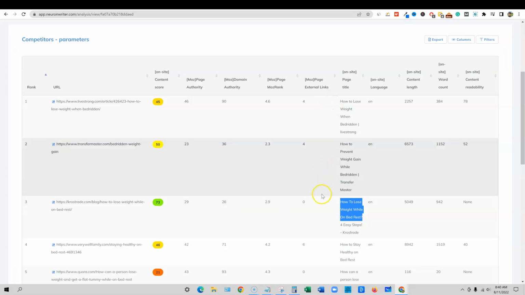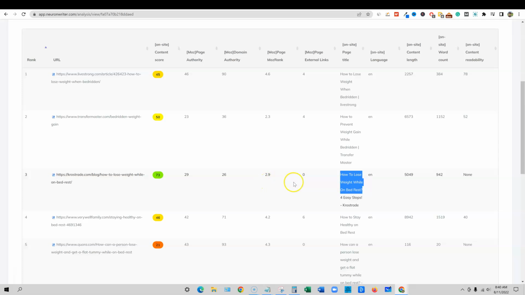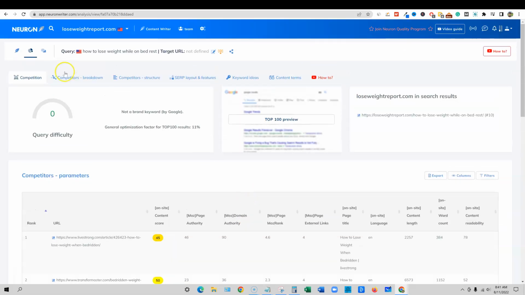We can look at backlinks right here. So here is somewhat of good news. The backlinks for this page is 0. That just tells me that they have better optimized content. This would have been a little more confusing to me if this had been a low number, because it'd be like, okay, they have worse content and they have no backlinks, so why are they ranking? But they do have a higher domain authority as well. So anyways, that's how I analyze that, guys.